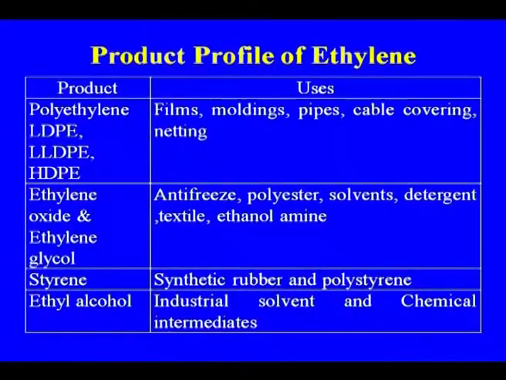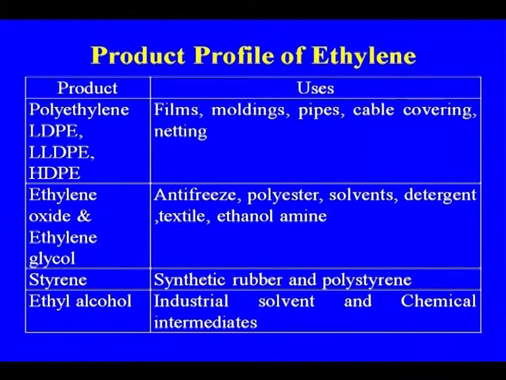As I told you earlier, polyethylene is one of the major products of any petrochemical complex, with the various grades of polyethylene that are available. Again, details of polyethylene will be discussed while discussing polymers. So these are some of the grades: LDPE, LLDPE or HDPE.